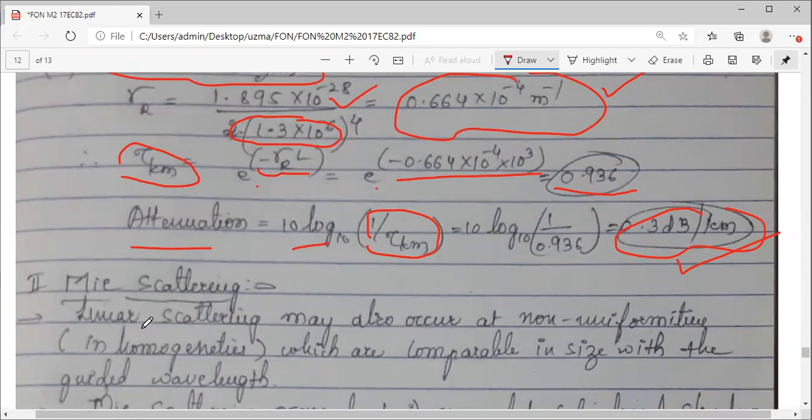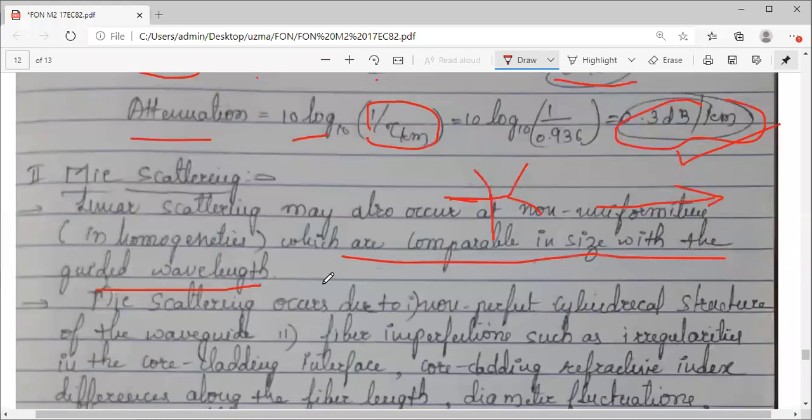But यहाँ पे Mie scattering में क्या होगा, जो non uniformities हैं, inhomogeneities in the optical fiber glass structure, they are very much comparable in size with the wavelength of the light which is propagating. That is one difference. And one more thing I told you, in Rayleigh scattering, whenever light gets scattered, it is uniform in all directions. But in Mie scattering, it will follow one path.